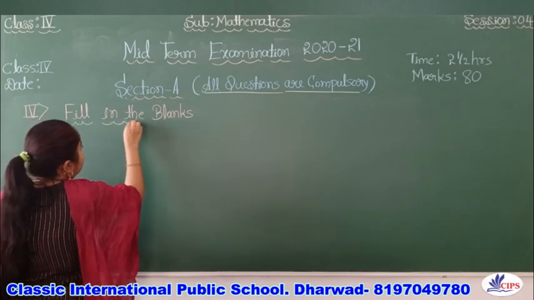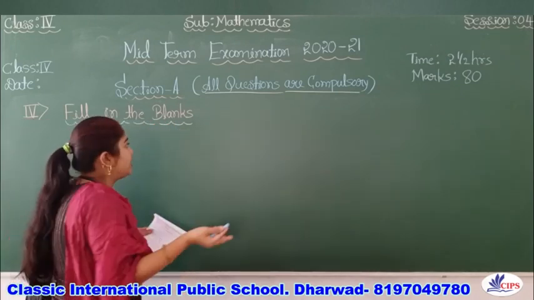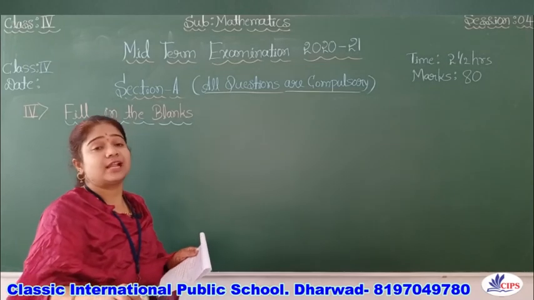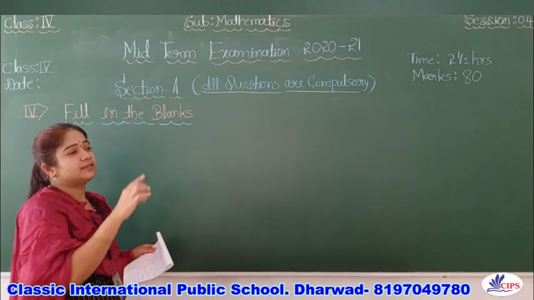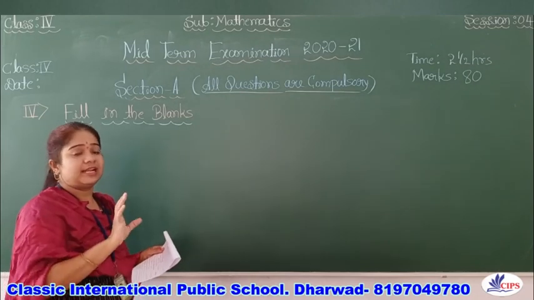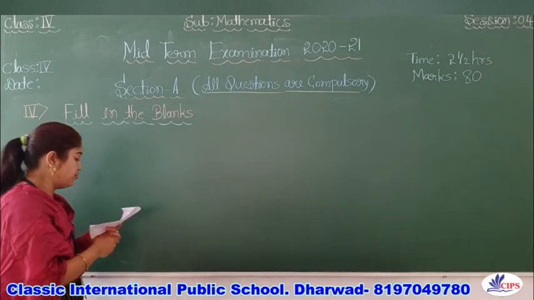You can write the direct answer along with the respective A, B, C, D, or else write that question and fill it in. No problem.